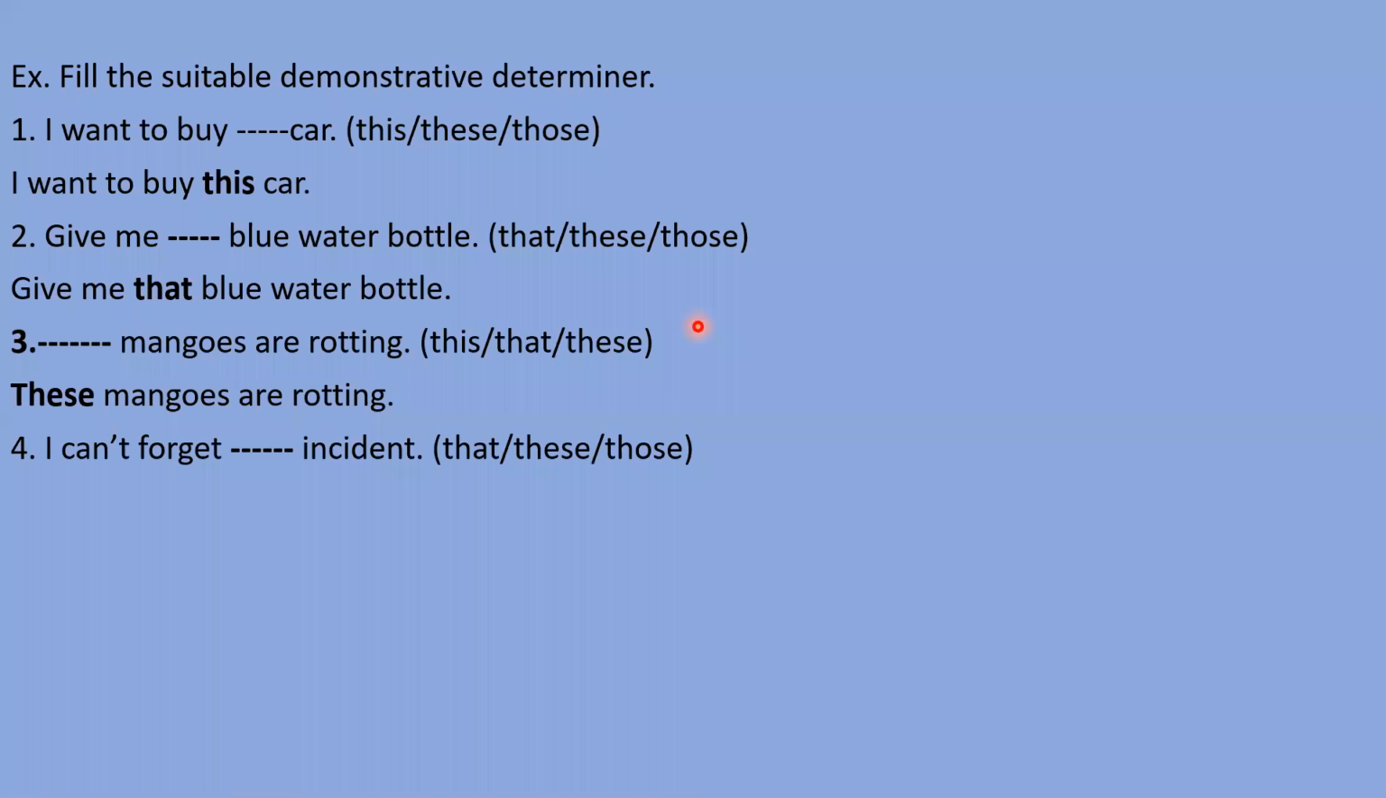Next, that I can't forget. I can't forget incident. That, these, or those. I can't forget that incident, these incident, or those incident. Who will let me know? Ishika, please try. You let me know which option is right here. Sir, these. No, beta, that will come because we are talking about incident, not incidents. That is singular. So with singular, we need to use this or that, right?